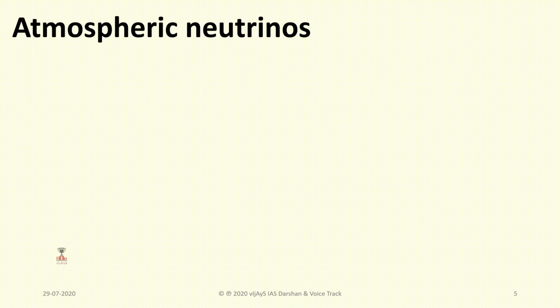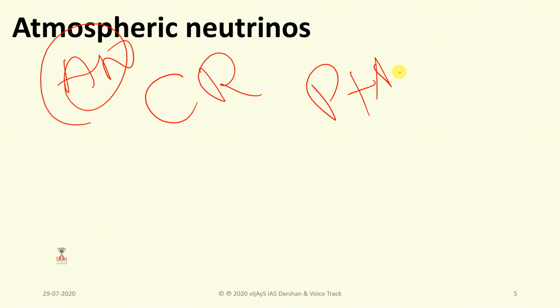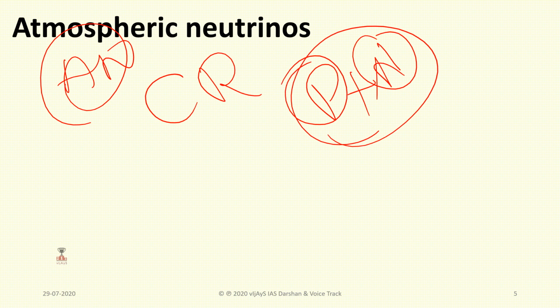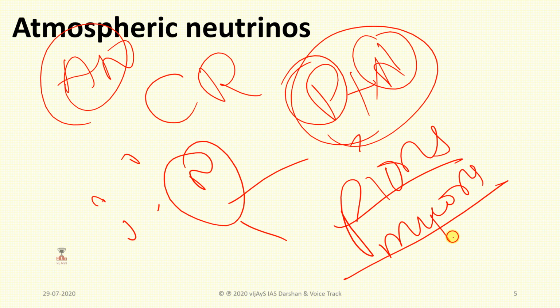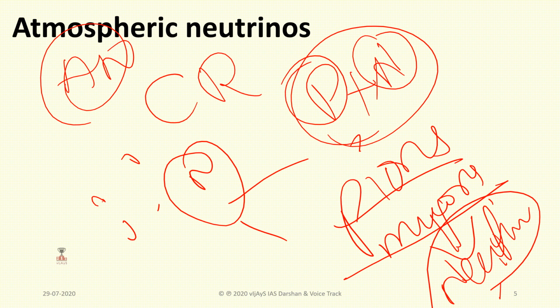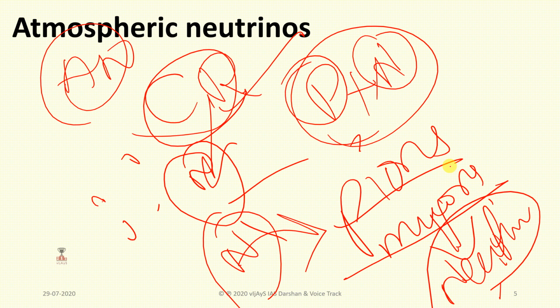So are atmospheric neutrinos produced in nature? Yes. How are they produced here? Atmospheric neutrinos are produced from cosmic rays, which consist of protons plus heavy nuclei, and these collide with atmospheric molecules such as nitrogen to give off pions and muons, which further produce neutrinos. So you need to remember that these are produced from cosmic rays that consist of heavy nuclei, which collide with nitrogen and give off pions and muons, and further they give neutrinos.